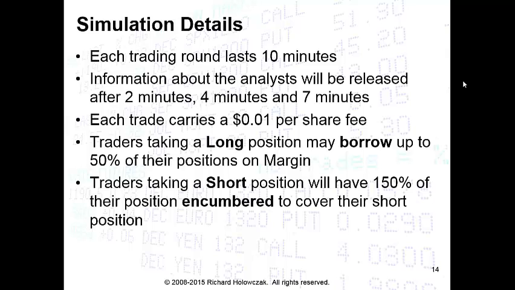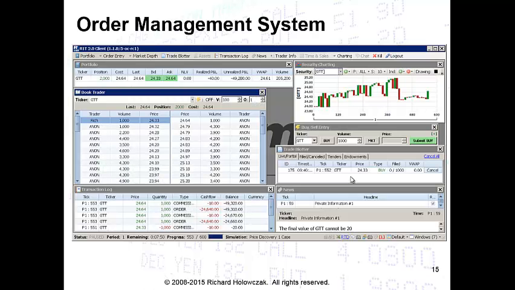Traders taking a short position will have 150% of their position encumbered, that is, held aside to cover their short position. If we think about it, the broker needs to make sure that anyone who enters a short position will always have enough cash on hand in case the market price should increase. And so by encumbering or setting aside 150% of the dollar value, the simulation and the broker can ensure that you'll have enough cash on hand to cover your short position no matter what happens. As a result of this, between the margin and the encumbrance, you can do a lot more going long than you can going short with the available cash that you have.